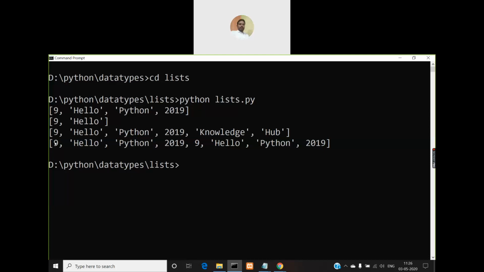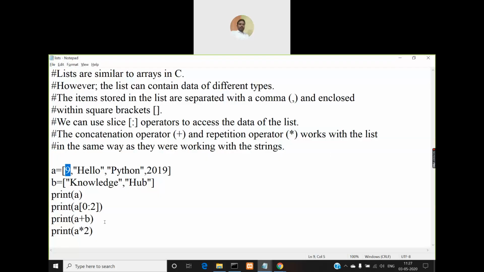So that's the reason you are able to see a new list formed by creating twice the elements. Actually you'll have all the elements only one time, right? So they are multiplied so that all the elements will be displayed twice. So 9 hello Python 2019, 9 hello Python 2019. In that way you can use this multiplication operator on a list.